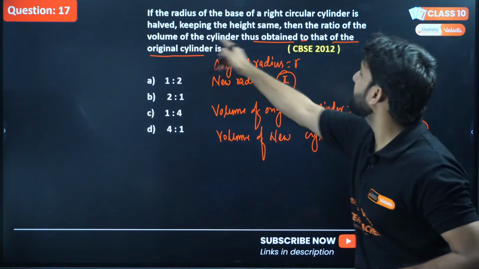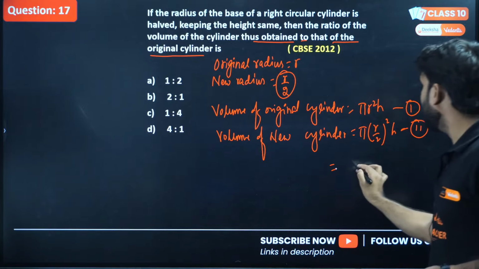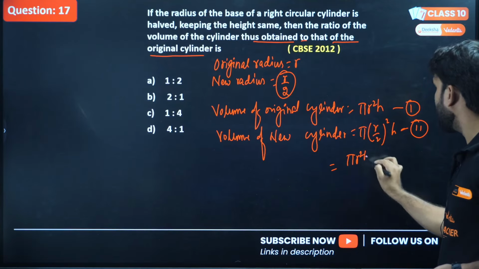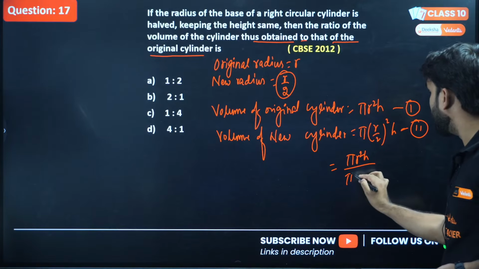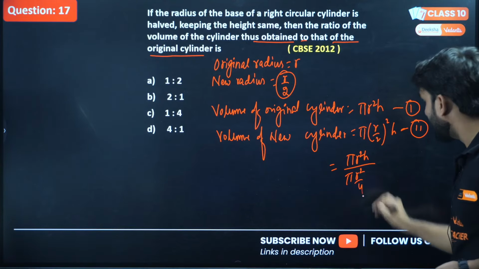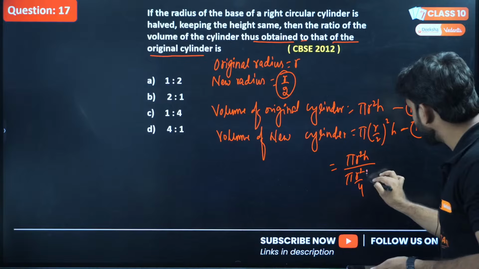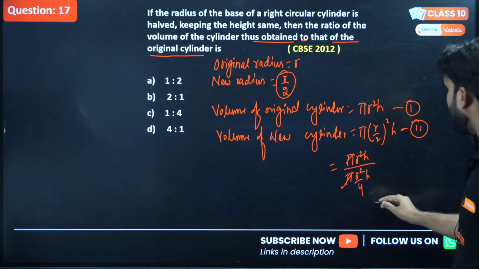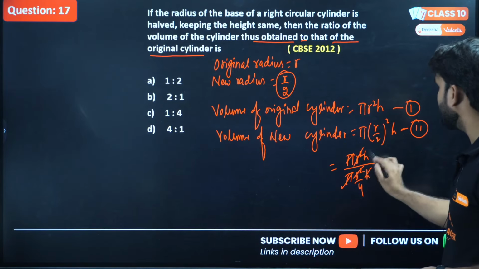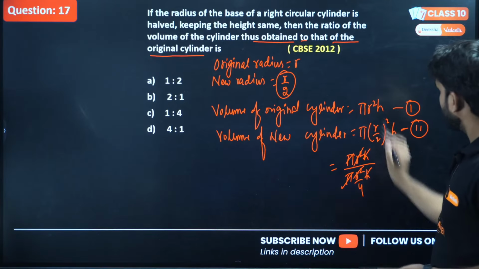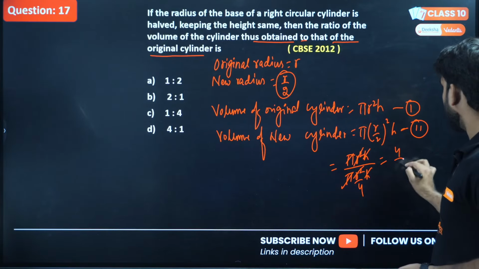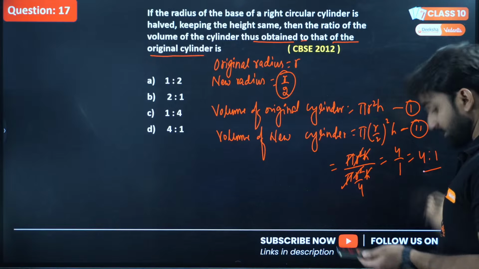We have to find the ratio. So divide these two: pi r square h divided by pi, r square by 4, and h. Pi will cancel pi, r square by r square, h by h, and this 4 will go upward, 4 by 1. So the answer is 4:1.